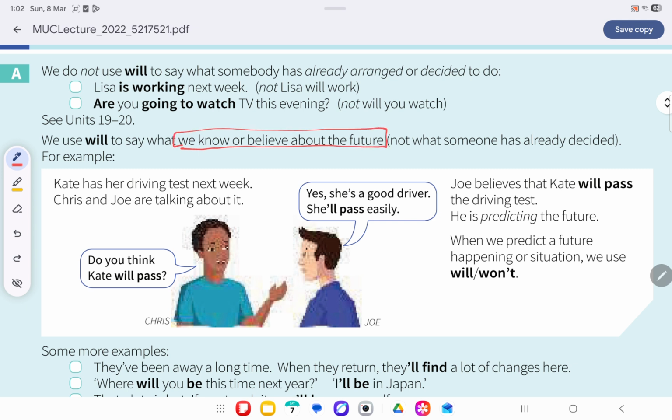So let's take some examples. Kate has her driving test next week. Chris and Joe are talking about it. Do you think Kate will pass? Yes, she is a good driver. She will pass easily.